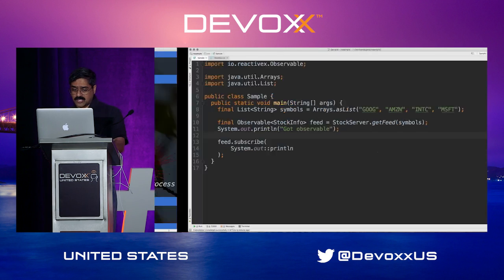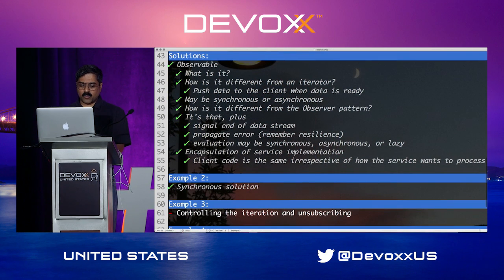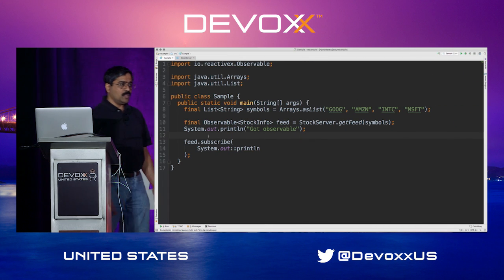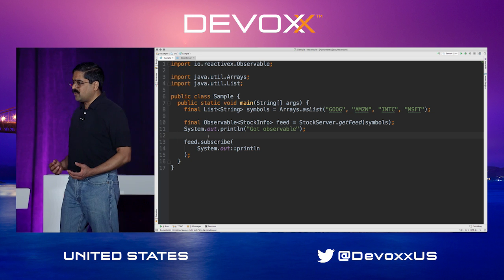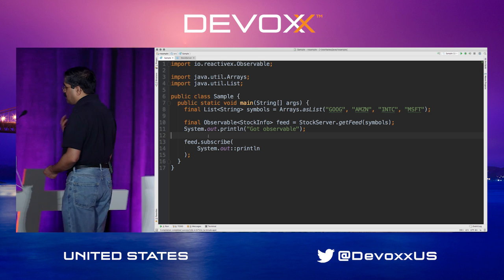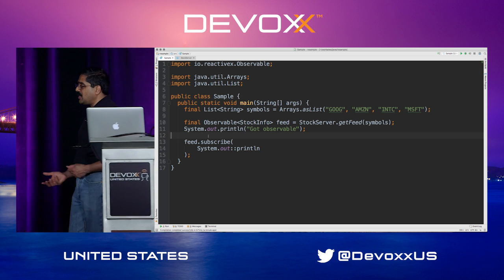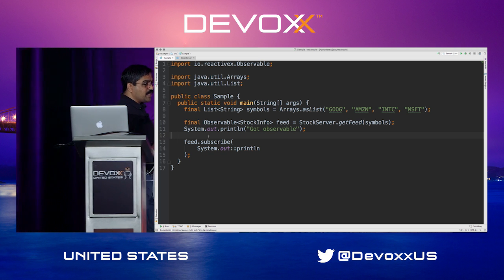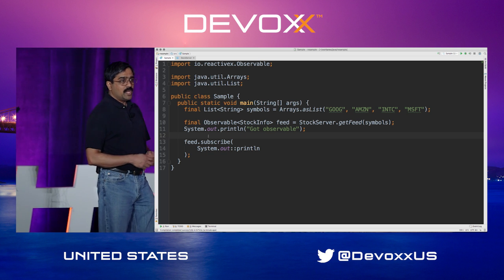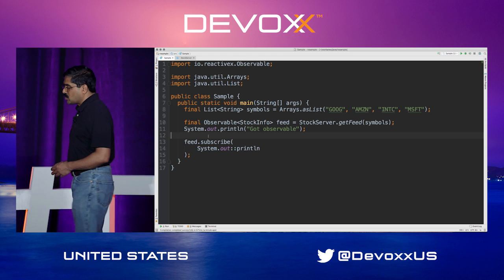But where does this lead us to? Well, this is a synchronous solution. We are transmitting data. But where we really want to go from here is an ability to interact with the systems and communicate across these different endpoints. So imagine you have an observable sending data towards you, but there are times when we should be very mindful of resources. The observable, the source, is using resources to talk to you, and you are using resources to receive the data as well. And what if there is no more data coming towards you? It would be nice to be told that there is no more data coming towards you.